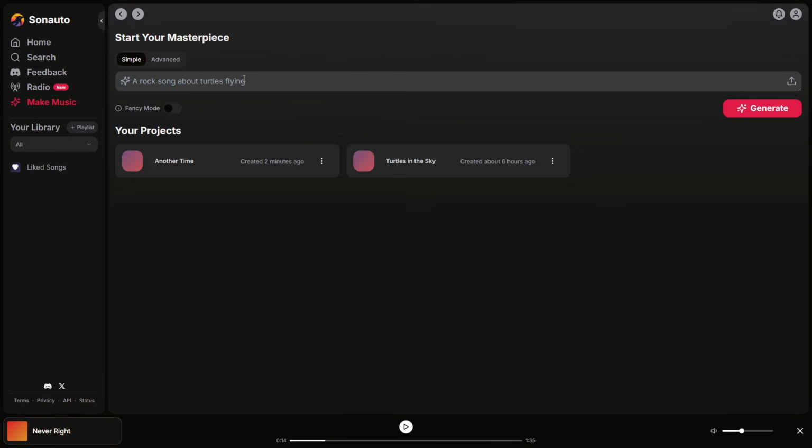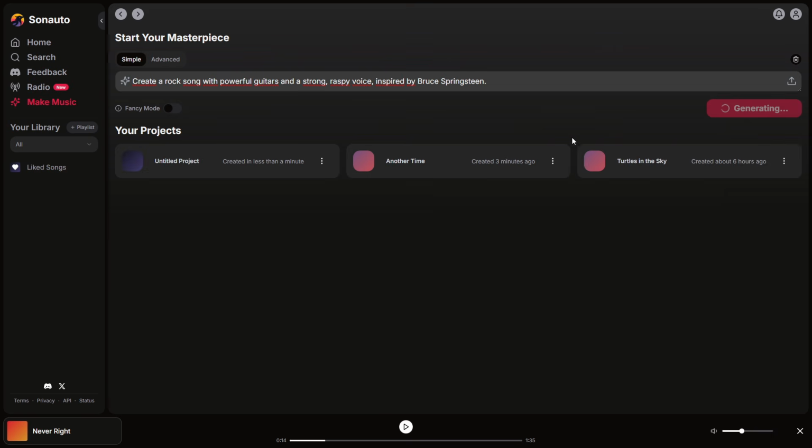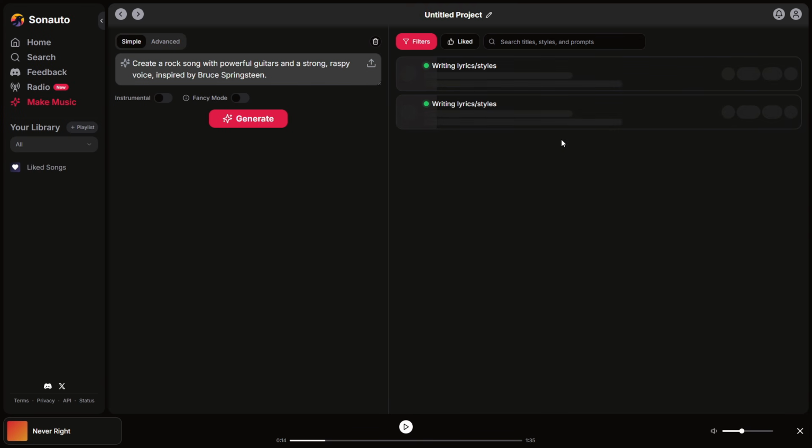The more specific you are, the more the song will resemble what you imagined. But if you just want to try things out, the model also handles very basic instructions, still giving very good results.